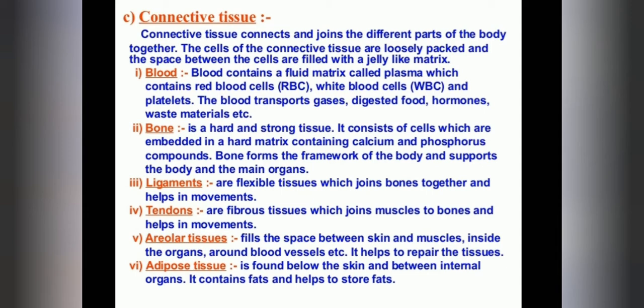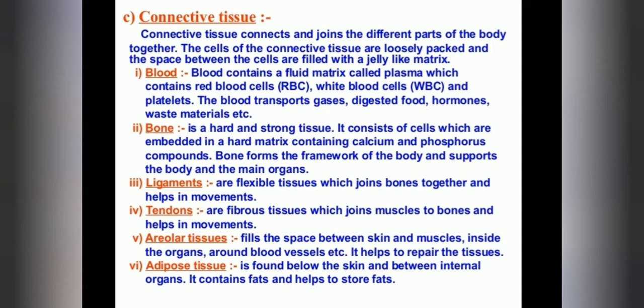So now we are discussing the first one, which is blood. So what do you mean by blood? Blood is a fluid connective tissue. Blood contains a fluid matrix called plasma, which contains red blood cells, that is called RBC, white blood cells, that is called WBC, and platelets.